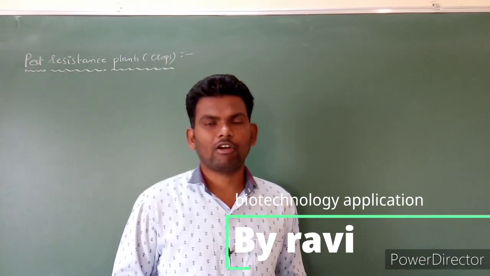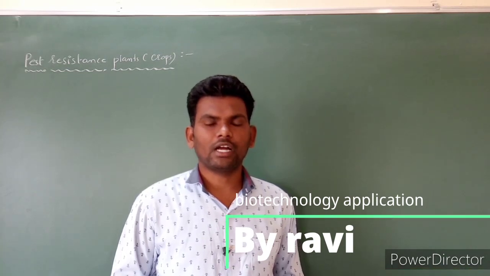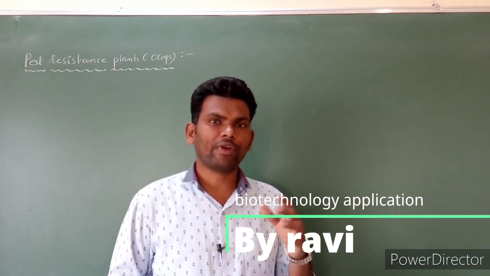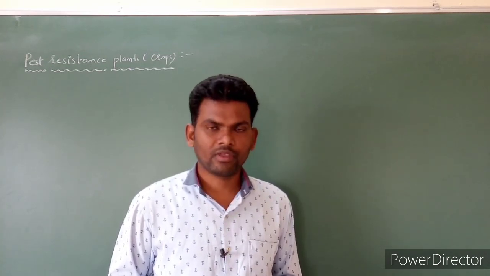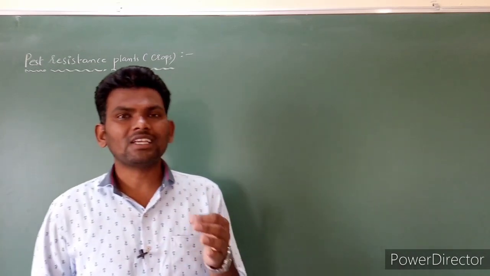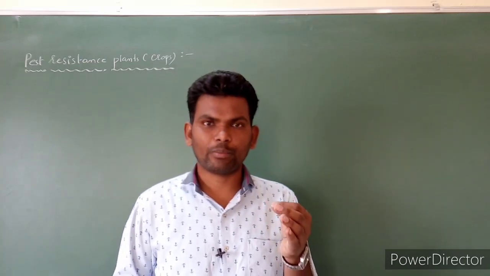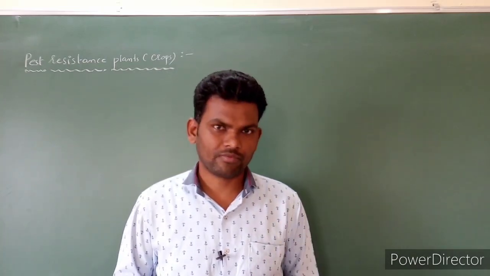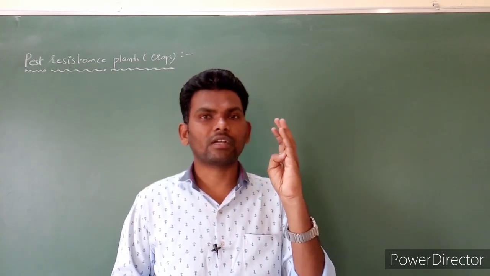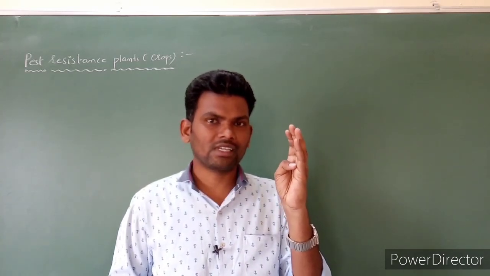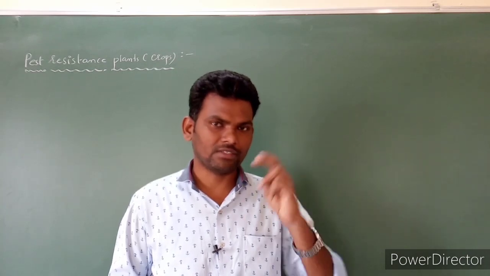Today's class is regarding application of biotechnology in agriculture, mainly the production of pest resistant crops. Here the question is, what is the necessity to provide pest resistant crops? What are the benefits? The first benefit is we can reduce the reliance on chemicals or chemical fertilizers.